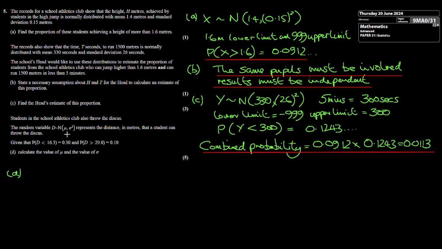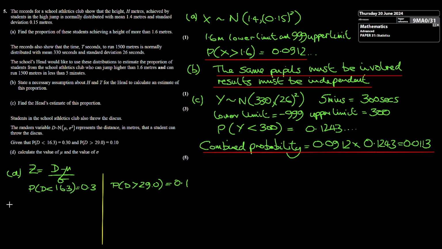So because we don't know both the mean and the standard deviation, we have to do this via simultaneous equations, and we have to go via Z, the standard normal distribution, and then use this formula, which is Z is equal to D minus mu over sigma, to get back to both the mean value and the standard deviation. Okay. So let's set up two columns.